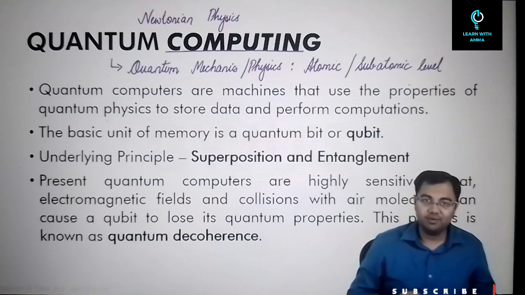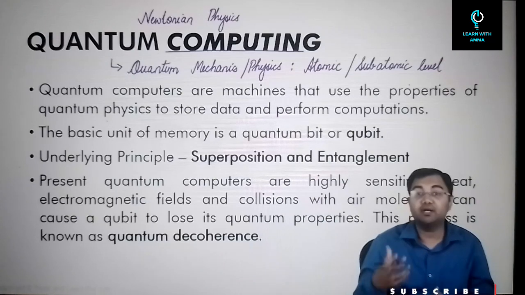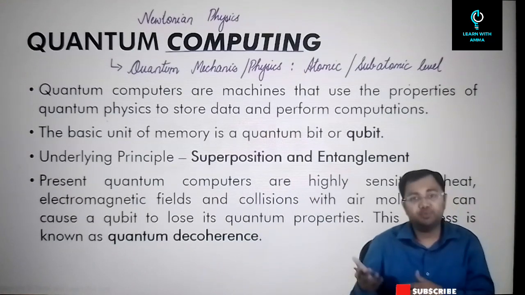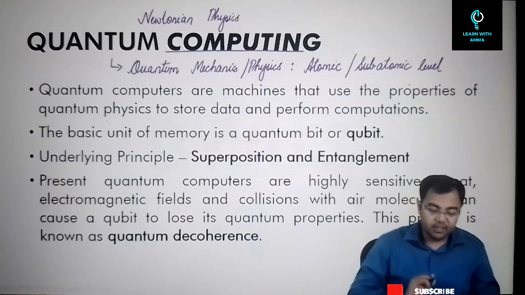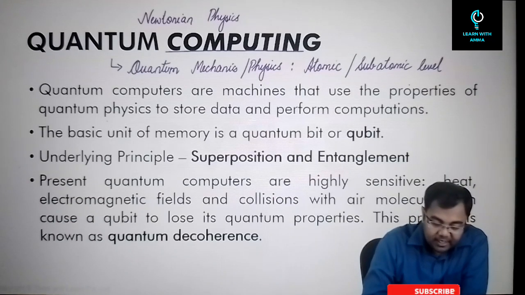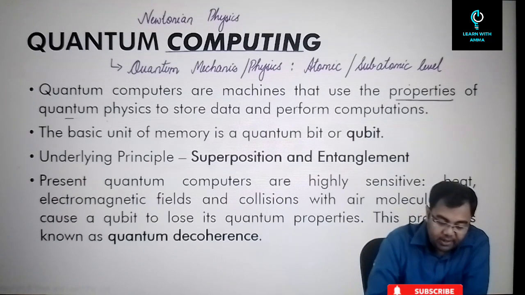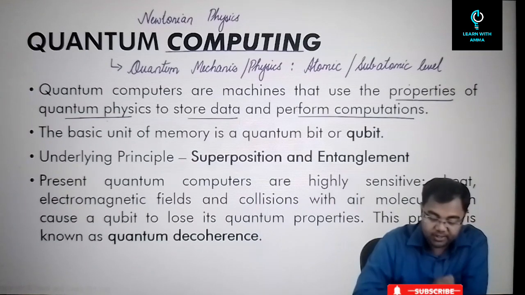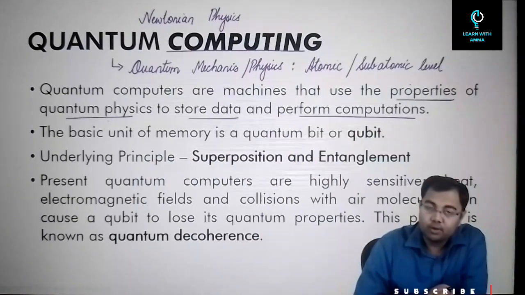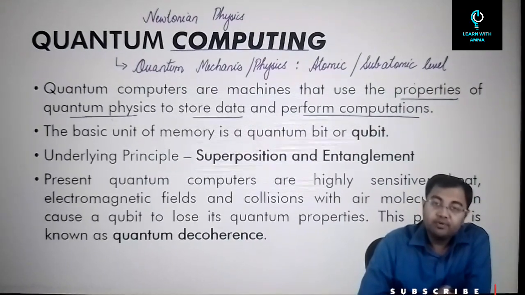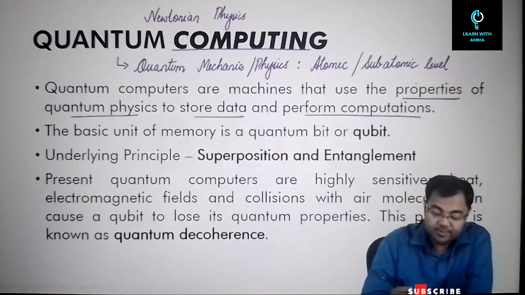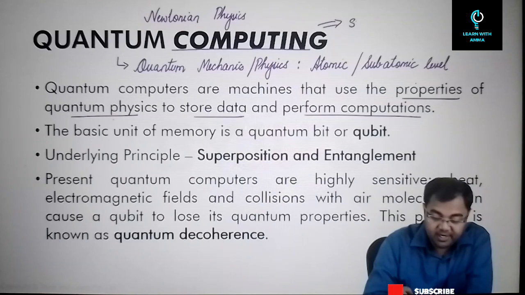Now, why do we need quantum computing, and what is the advantage that quantum computing gives us over normal general purpose computing or even over supercomputers? Here, when we talk about quantum computing, first of all, they are machines that use the properties of quantum physics to store data and perform computations. It gives us a lot of advantages, and a basic advantage is computing speed.